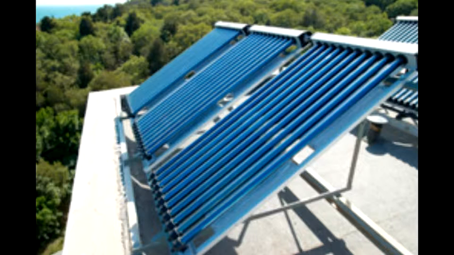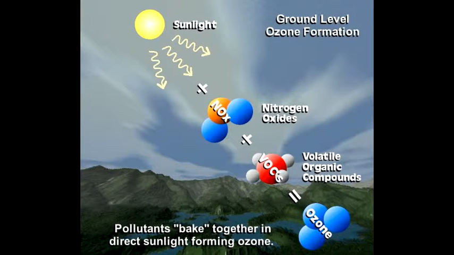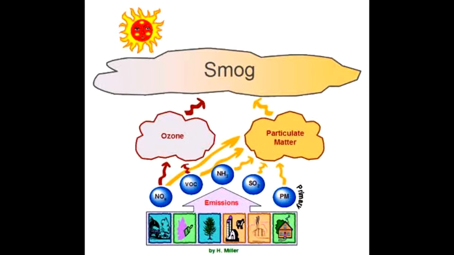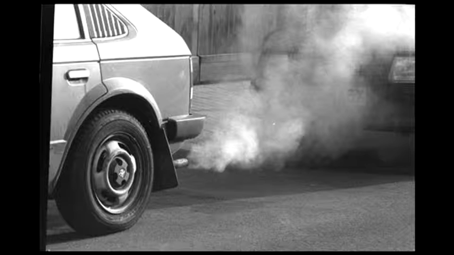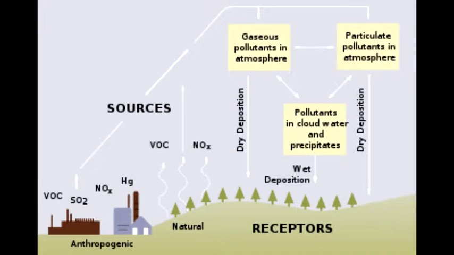Some of the causes of global warming are as follows. Firstly, ozone. This is produced when pollution chemicals combine. Next is VOCs. These are volatile organic compounds, and they are let into the air when fuel is burned. Next is nitrogen dioxide. This forms smog when burning small sources of energy such as gas, oil, and coal. And lastly, sulfur dioxide, which is produced by making paper and metals and causes acid rain, which is harmful to the plants.